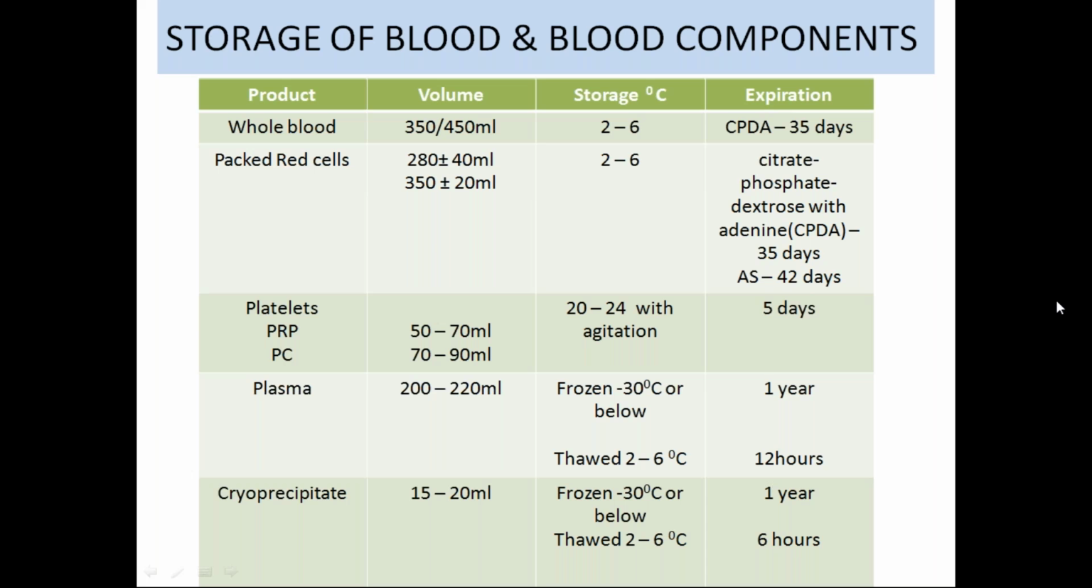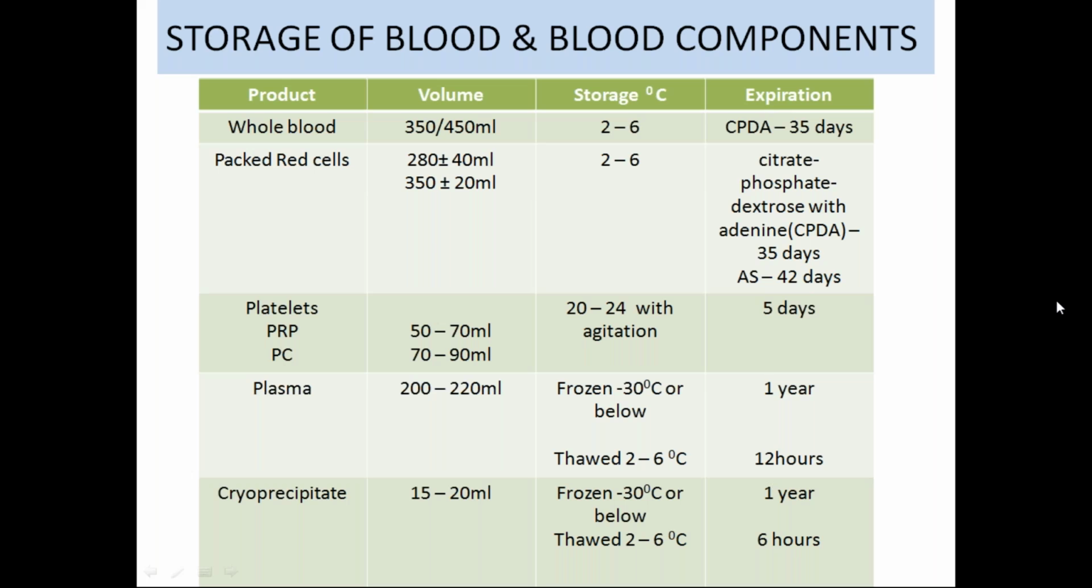Okay, and plasma contains about 200 to 220 ml, and the storage temperature for this is minus 30 degrees centigrade or below. And thawed plasma is stored at about 2 to 6 degrees centigrade. So frozen, it can be stored for 1 year, and the thawed one can be stored up to 12 hours.